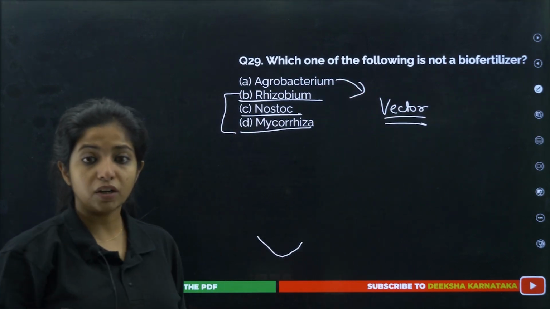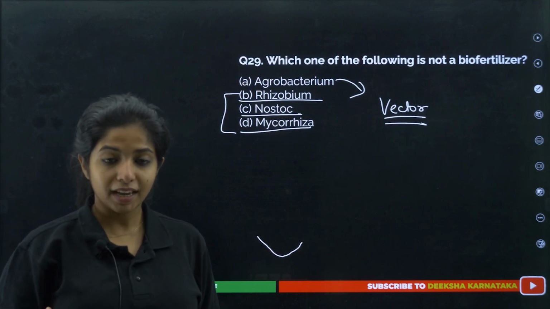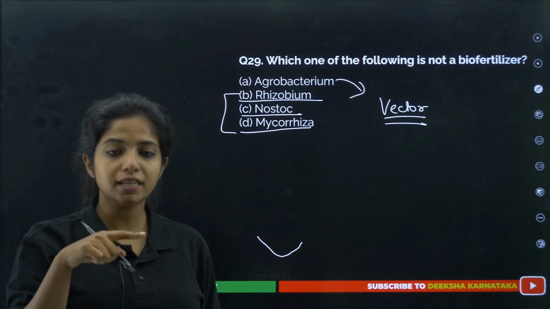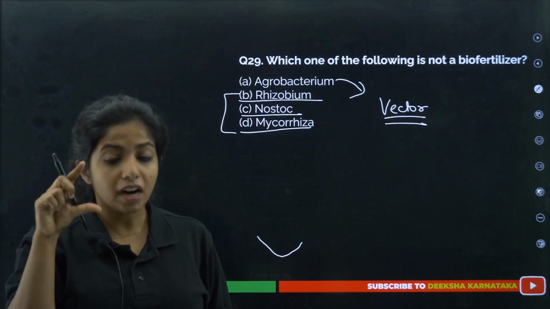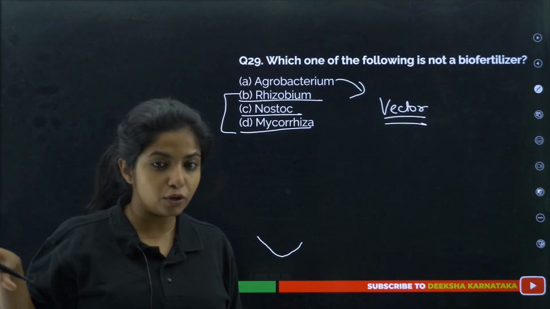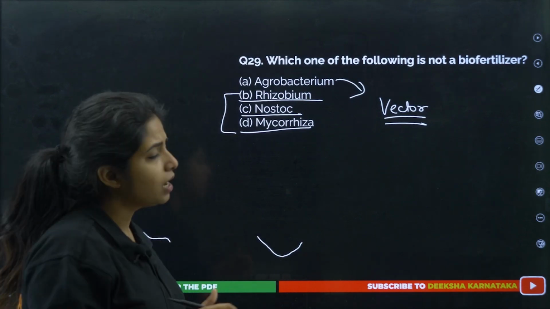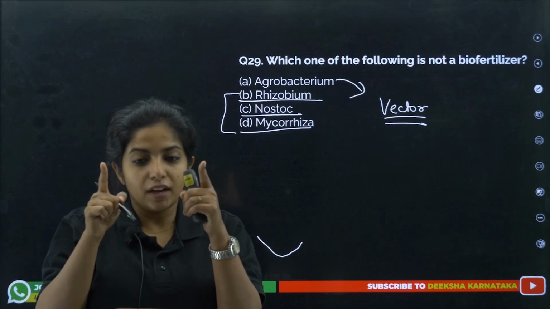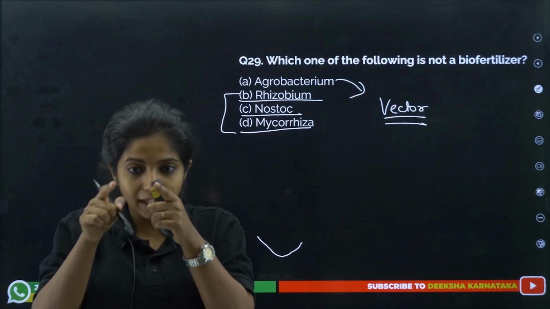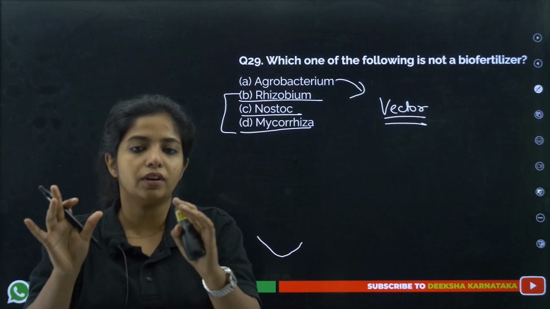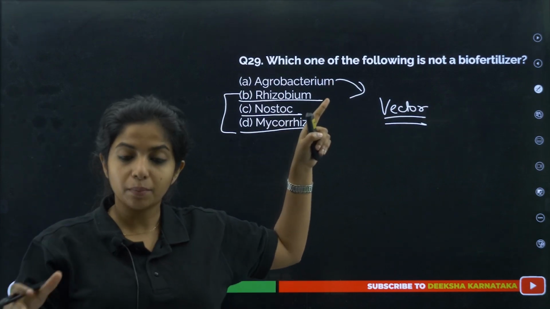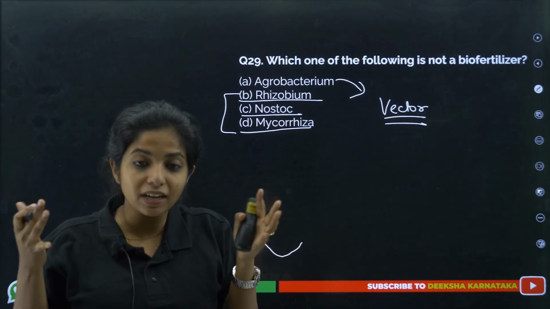How does it cause trouble? It causes cancer in plants. It has a plasmid known as the Ti plasmid, tumor inducing plasmid, which has a transfer DNA. The transfer DNA produces a protein which causes cancer and stuff like that. What we do is remove that transfer DNA part and put in whatever we need to insert into the plant. This guy will go and infect, but it does not know that it does not have the transfer DNA.